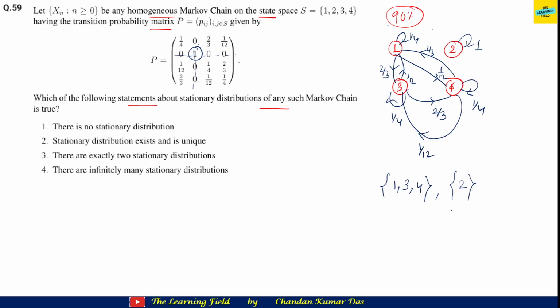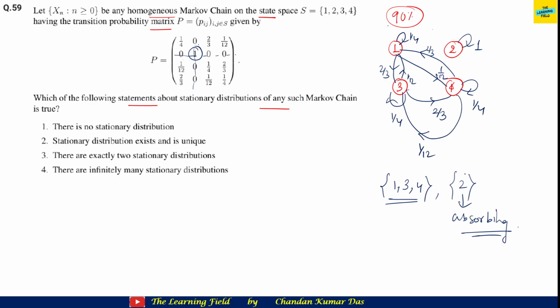That means this 2 is an absorbing state. We can say this is an absorbing state. 2 is an absorbing state. And these three make a closed communicating class. States 1, 3, and 4 build a closed communicating class.